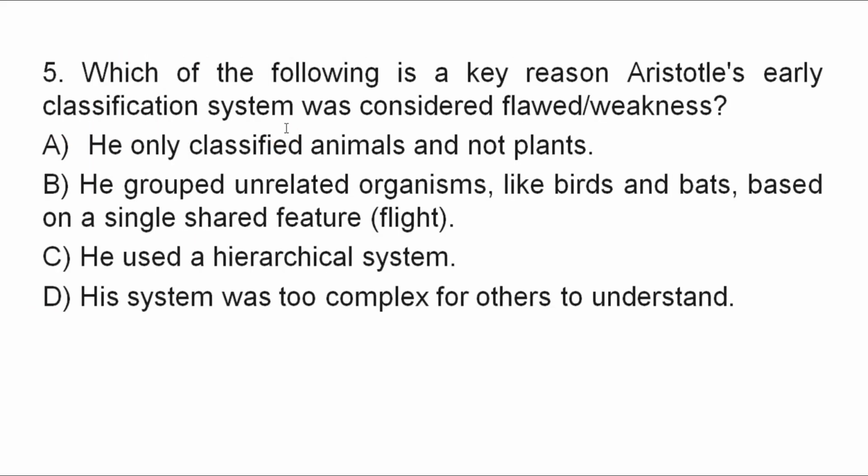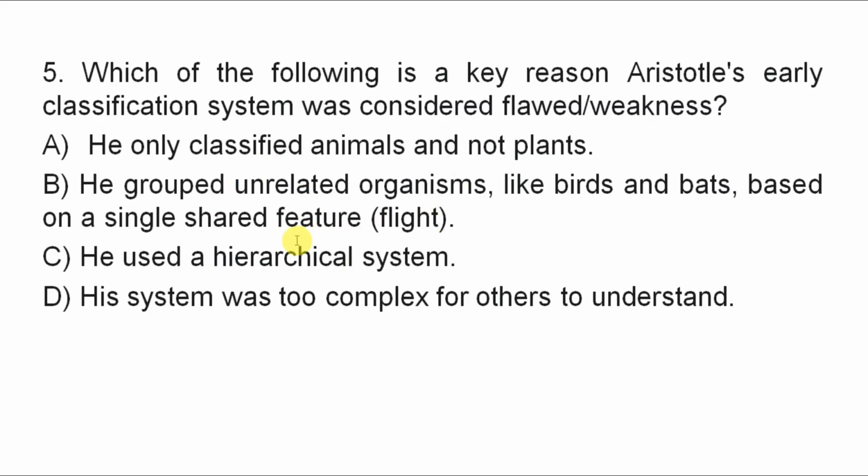Good. Question number 5. Which of the following is a key reason Aristotle's early classification system was considered flawed, or a weakness? A. He only classified animals and not plants. B. He grouped unrelated organisms like birds and bats based on a single shared feature, that is flight.